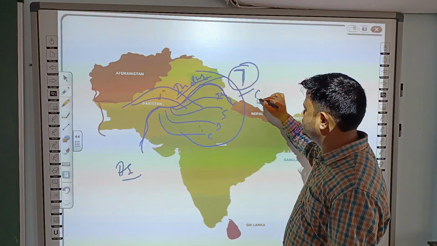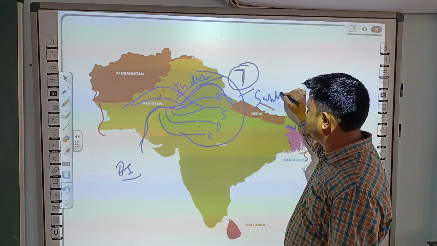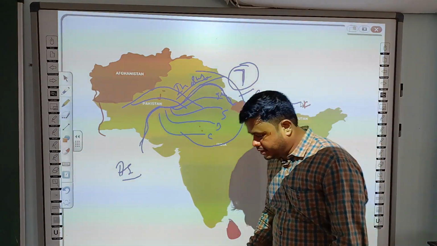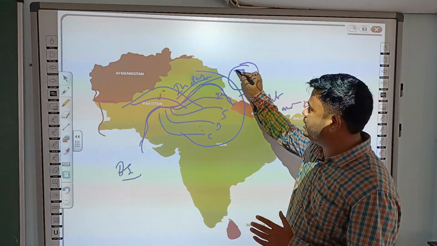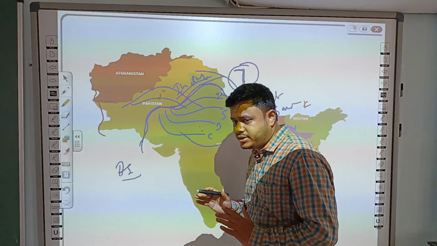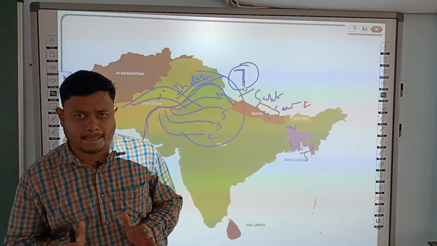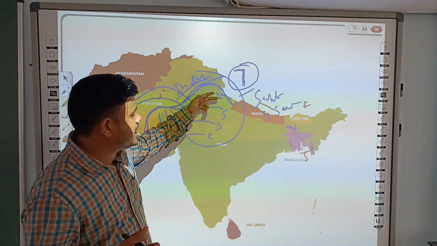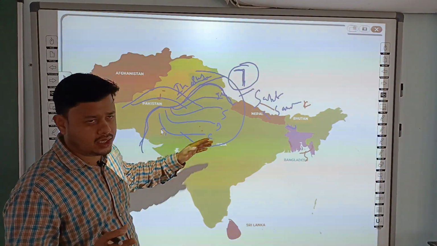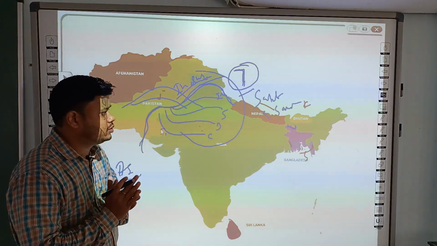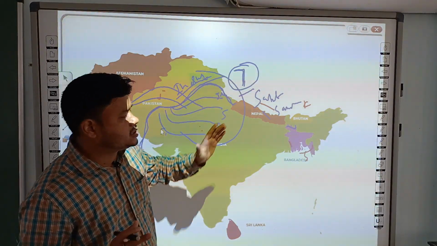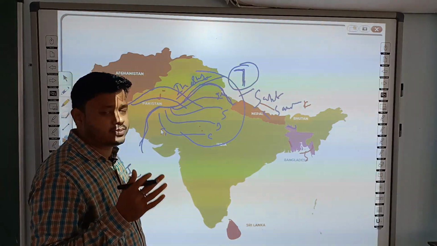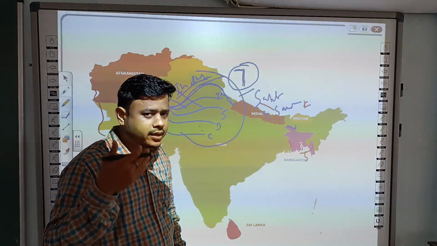Sapt Sindhav. Sapt Sindhav means an area including the Indus River and its 7 tributaries. The 7 tributaries are Indus, Saraswati, Jhelum, Ravi, Satluj, Byas and Chenab. So all these 7 rivers, this area was known as Sapt Sindhu area. So India was also known as Sapt Sindhu Kshetra.